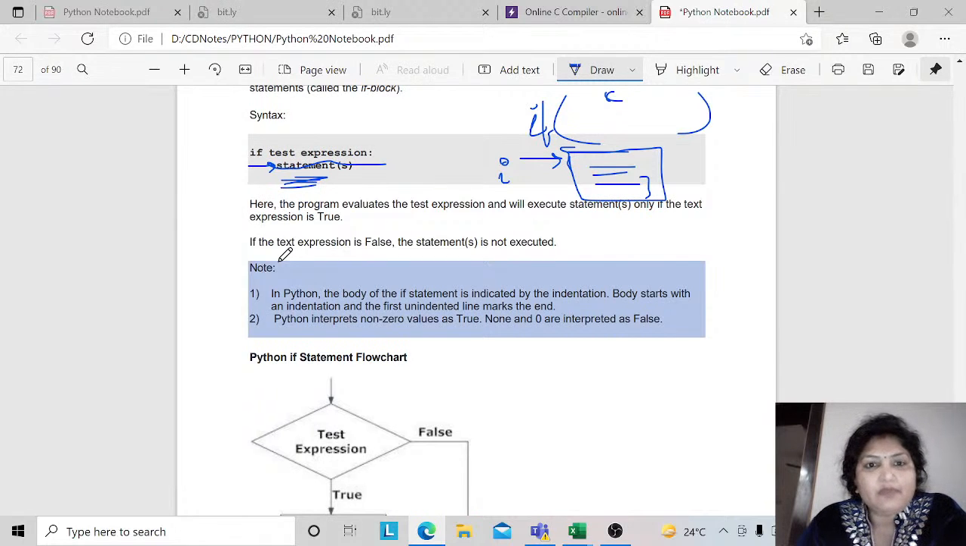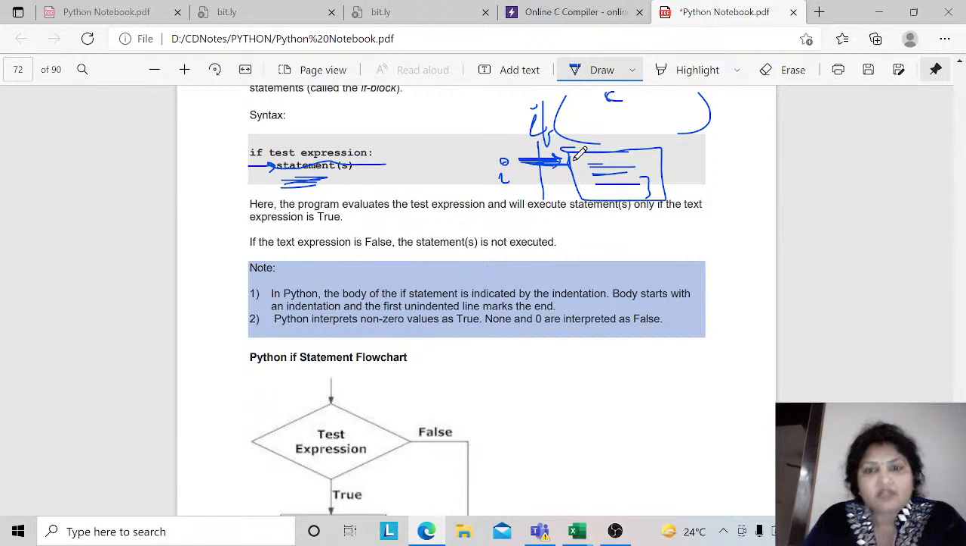So here the program evaluates the test expression and will execute statements only if the test expression is true. If your condition is true, then only the certain statements will be executed. Otherwise, if your condition is false, then nothing will be executed, right? Note that in Python, the body of the if statement is indicated by indentation. If you are putting a number of statements within this if block, then this indentation is to be maintained, right? If it is not indented, it is not in the block of the if statement.